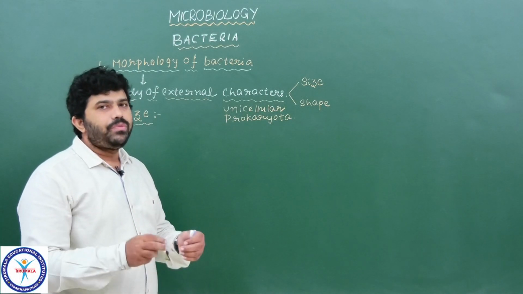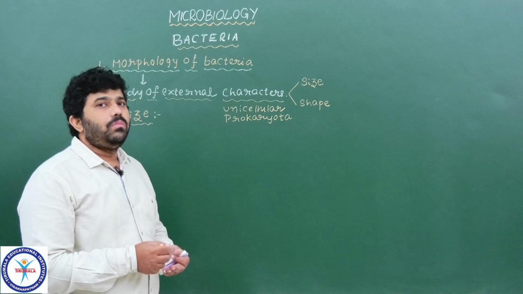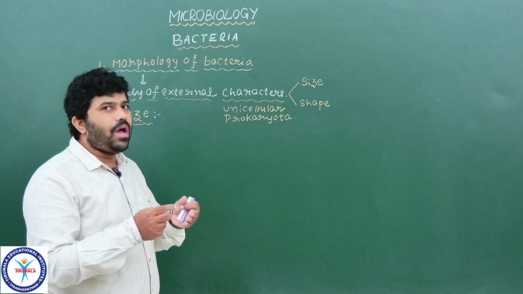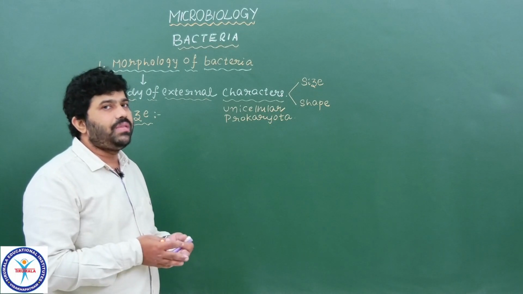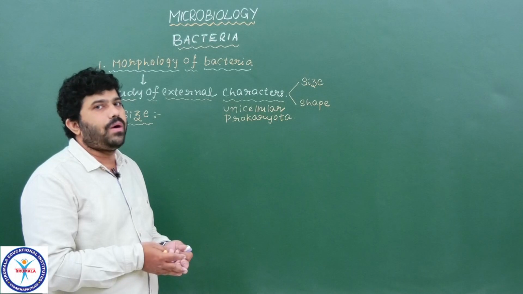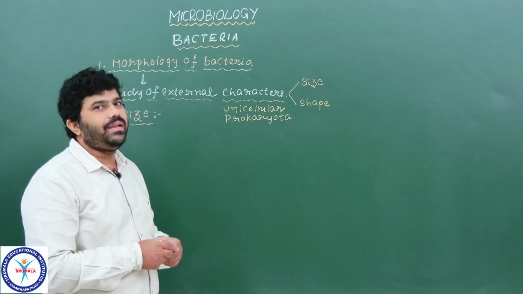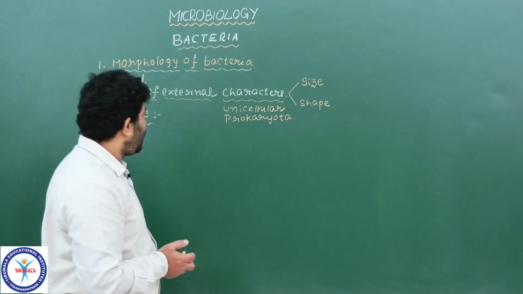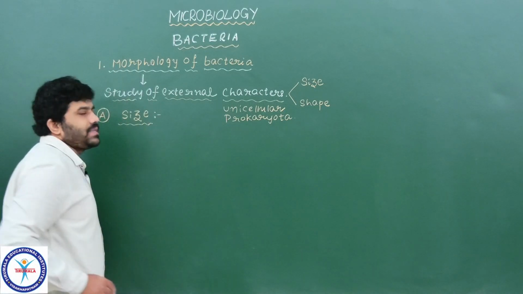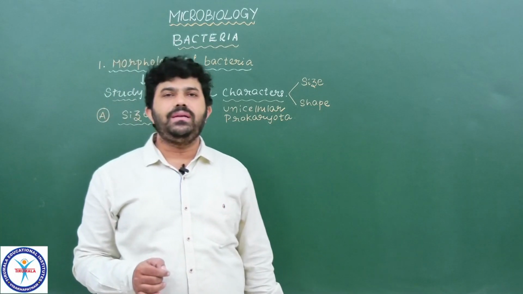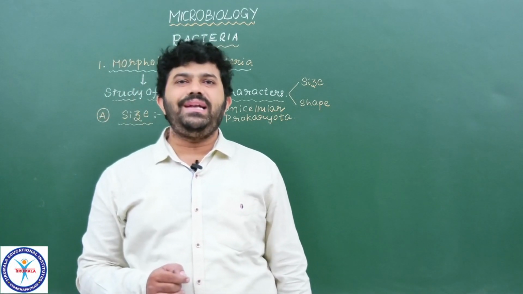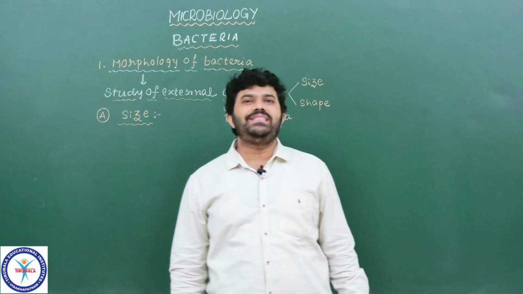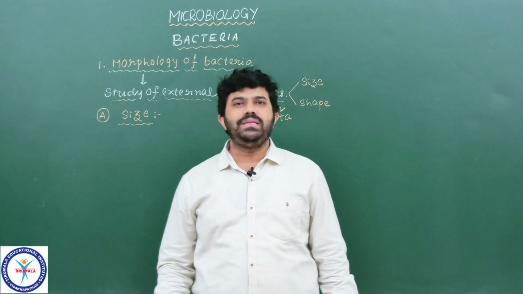Mostly they are available as a single cell, or solitary in form. But in the majority of cases we also observe colonial forms, where one cell adheres to another to form a colony. Later we will discuss all those components. Now we discuss size as the first component needed to understand the morphology of bacteria. Bacteria is the plural, and bacterium is the singular.